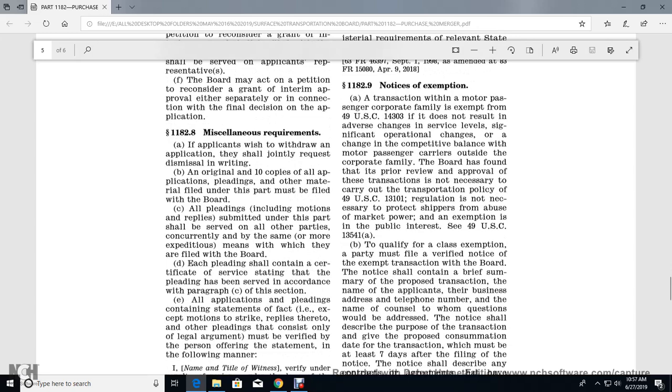1182.9. Notice of exemption. A transaction within a motor passenger carrier corporate family is exempt under Title 49 United States Code 14303 if it does not result in an adverse change in service levels, significant operational changes, or a change in the competitive balance with motor passenger carriers outside the corporate family. The board has found that prior review and approval of the transaction is not necessary to carry out the transportation policy of Title 49 United States Code 13101, that regulation is not necessary to protect shippers from the abuse of market power, and that the exemption is in the public interest. See Title 49 United States Code